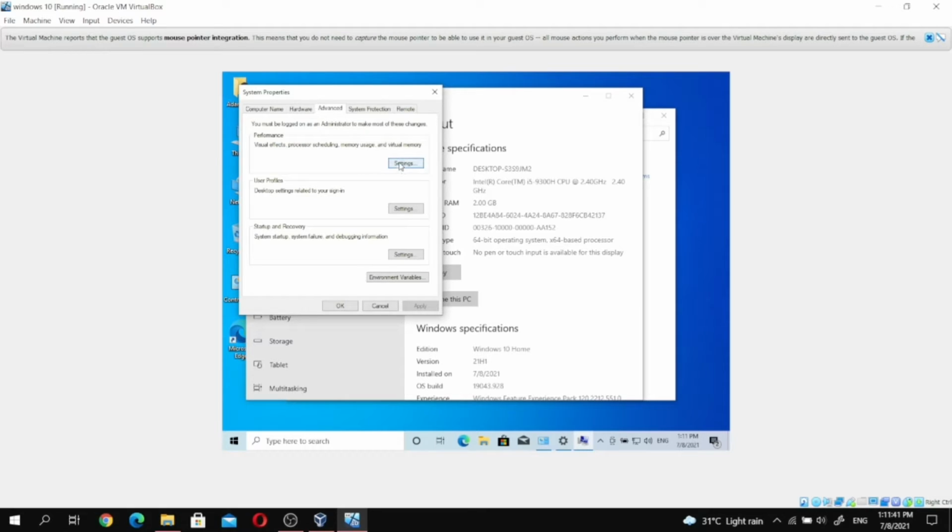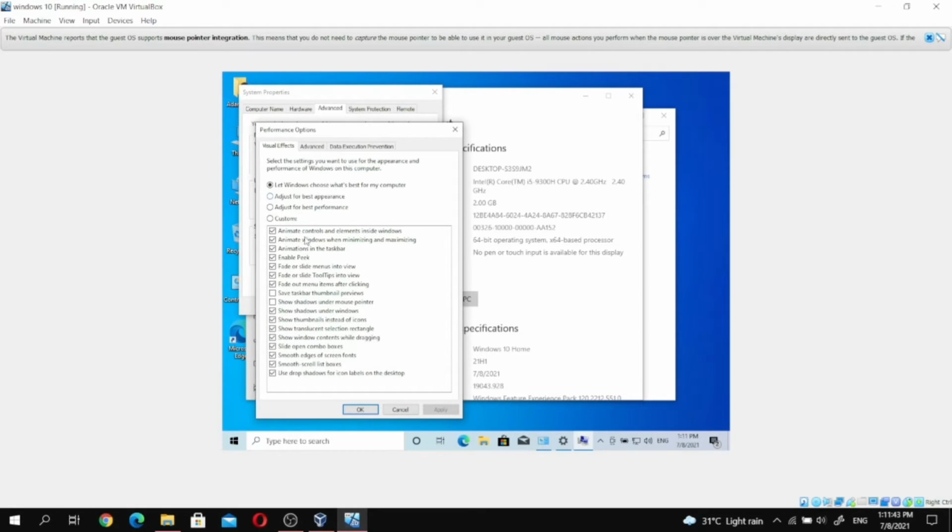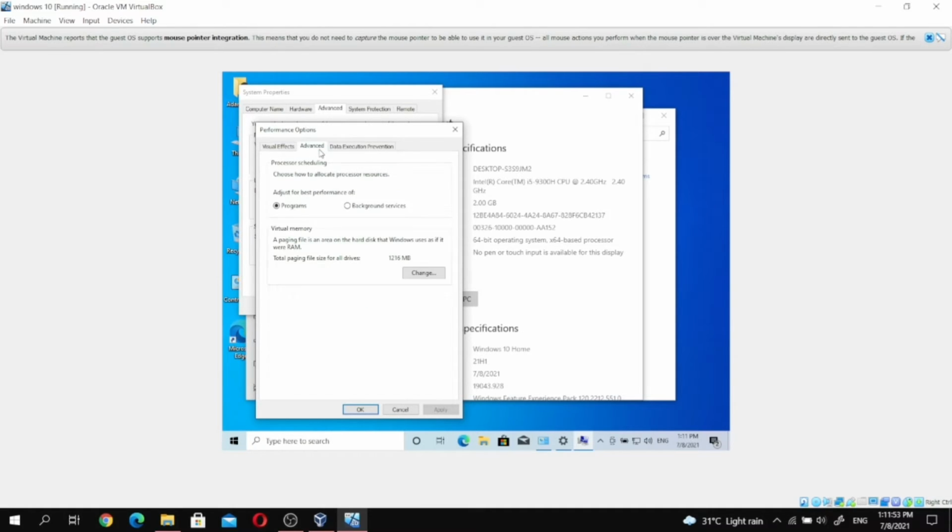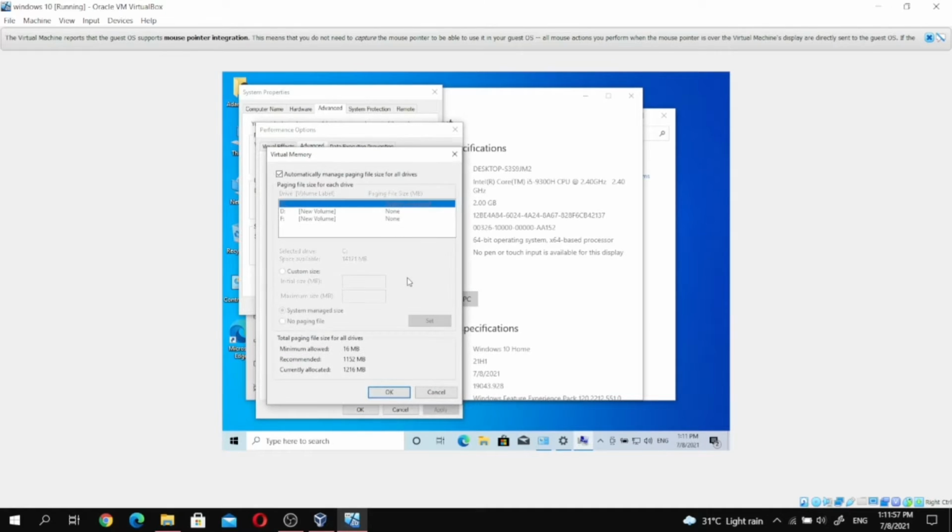At the settings, there is the performance option. So click on advanced, then change. Uncheck the automatically manage paging file size for all drives. There are a couple of new volumes under system managed.